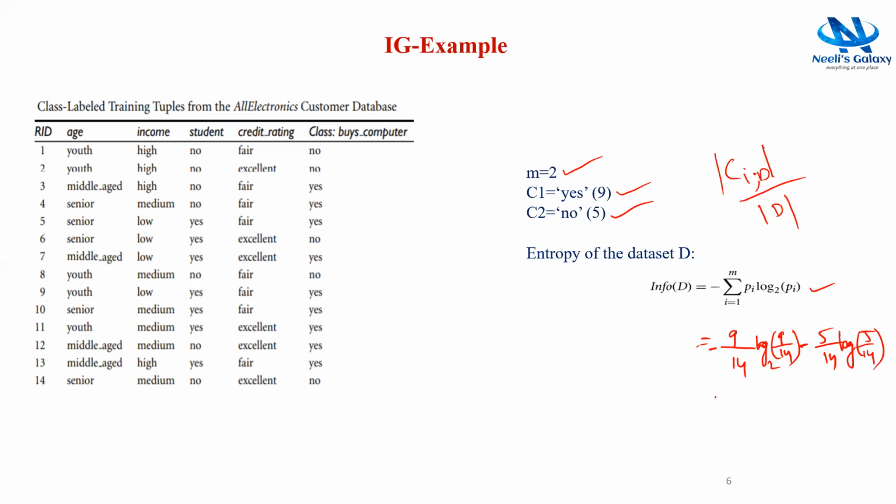If you calculate, you get the value 0.940 bits. This is the entropy of the dataset obtained.